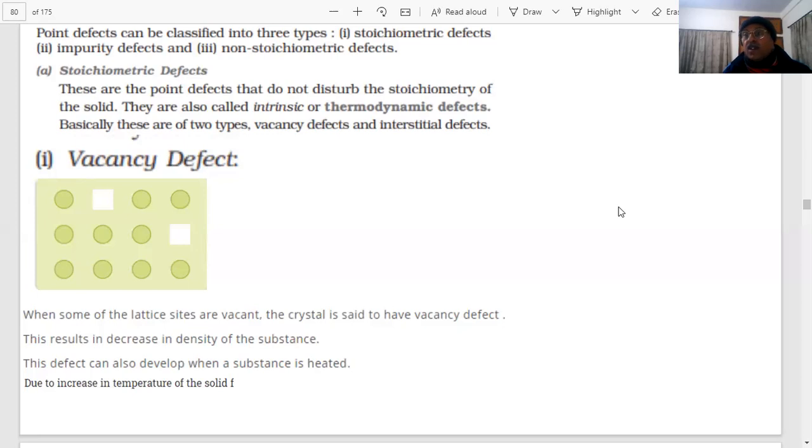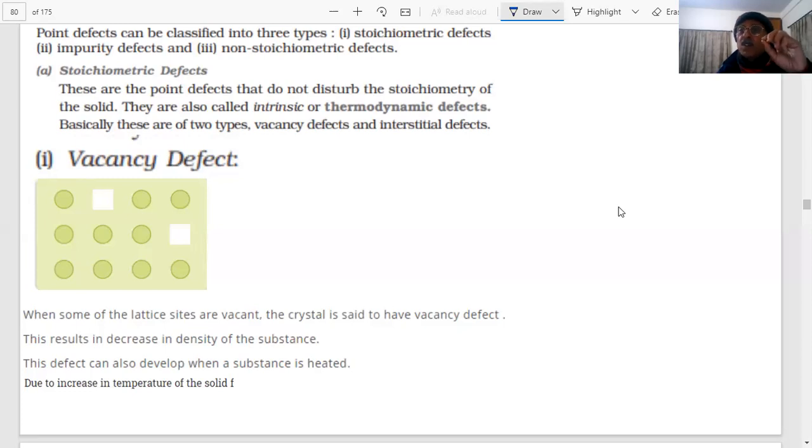But I have been talking with you, students, about the solid state, a very important topic. We started with the defects in the crystals. Can you tell me what type of defects there are in a crystal, students? What type of defects did we discuss last time? Sir, there are three types of defects: stoichiometric, non-stoichiometric, and impurity defects.